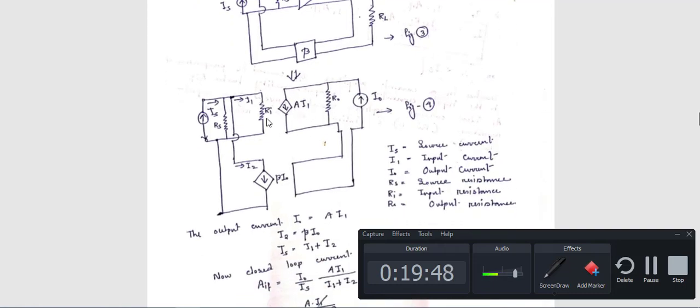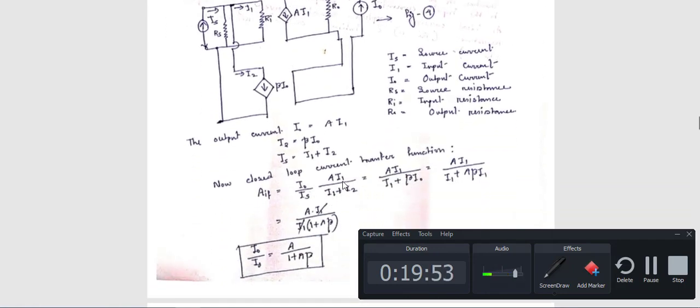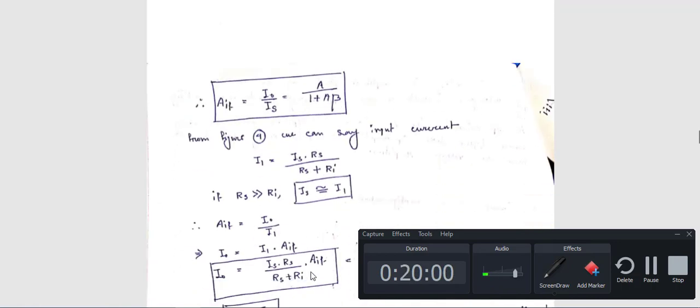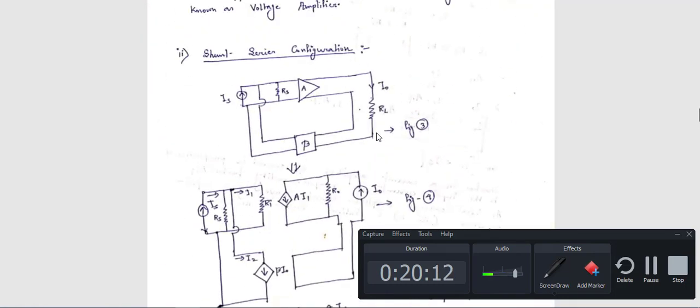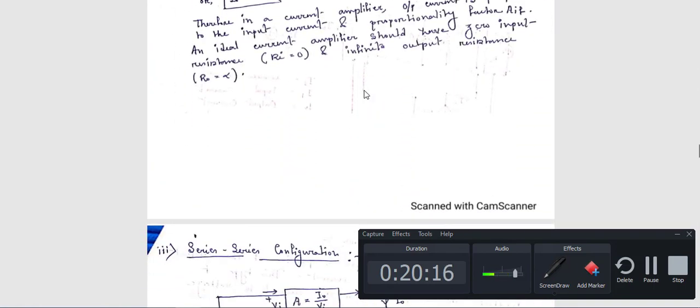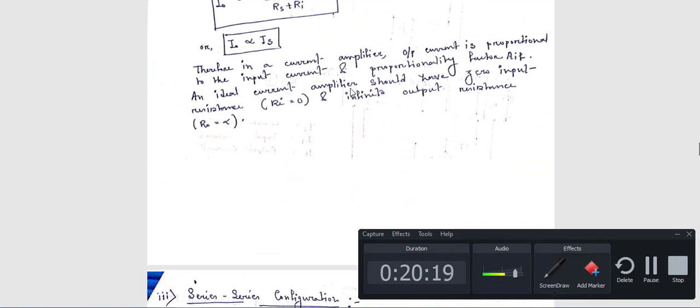Here also this is the elaborate diagram of this, and from here you can also calculate the value of the overall gain of the circuit, and this is also A divided by 1 plus A beta. Now again it has some calculation. If you want, you can skip this also. Okay, so just remember this line. Which one is the current amplifier circuit? This shunt series configuration.